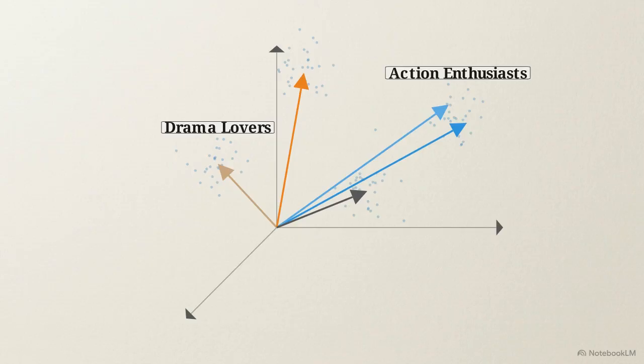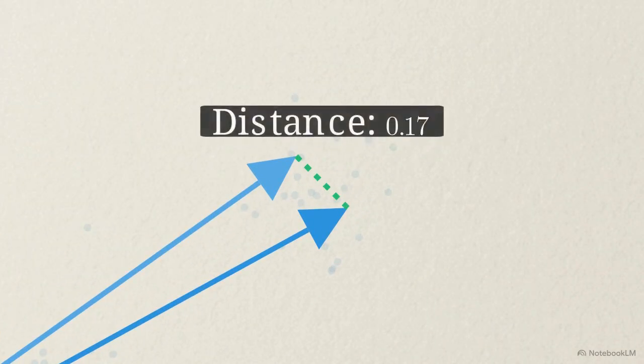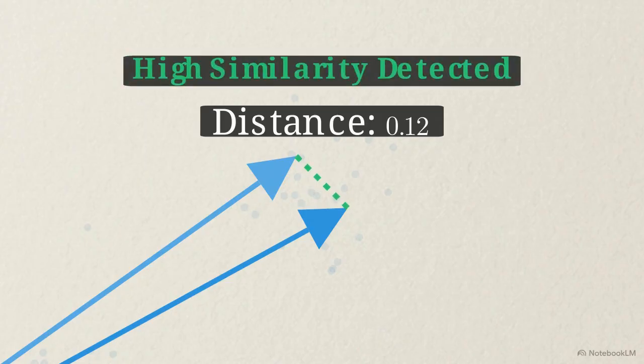By treating human habits and tastes as vectors, we stop simply collecting information and start mapping it. Machines can then calculate how similar two things are by measuring the geometric distance between their arrows.